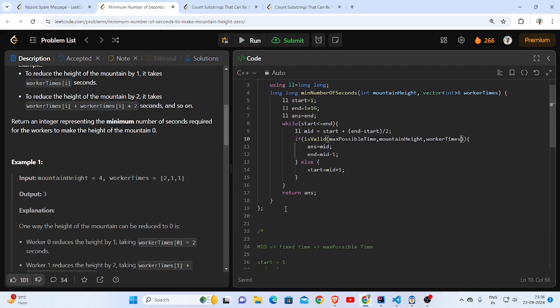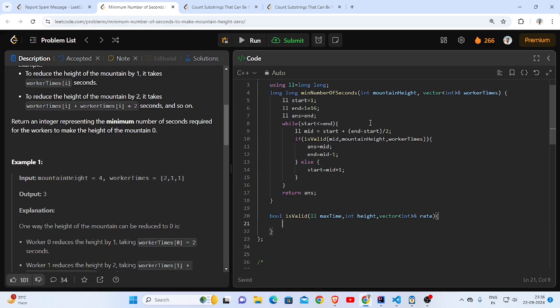Let's see what we'll do, we'll have to understand that first. Is valid: this is the max time, actually this is not the max possible time here, it's mid. This is the height, and this is the vector of int, which I call weight.